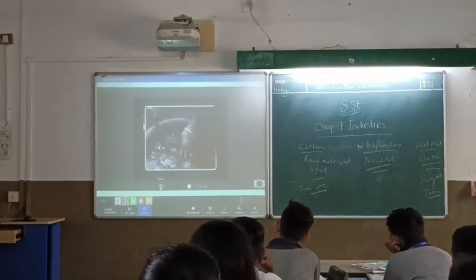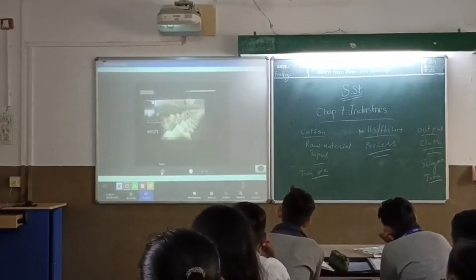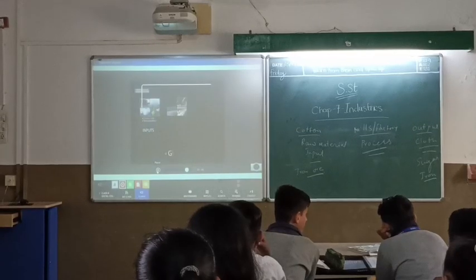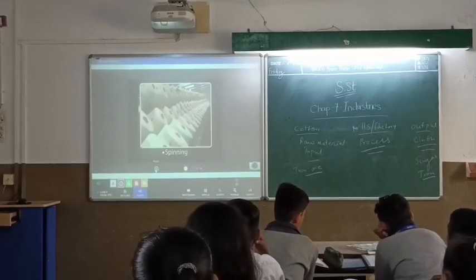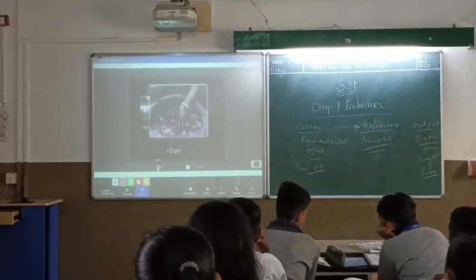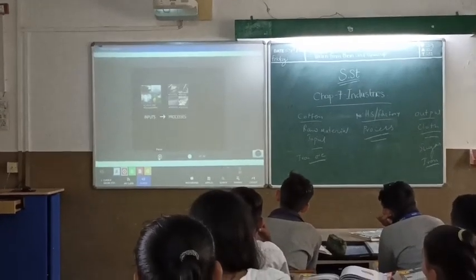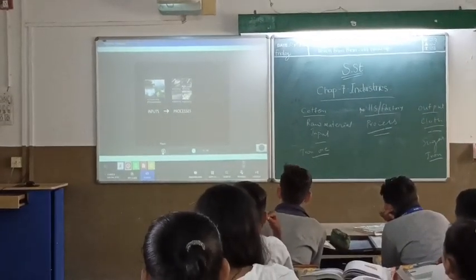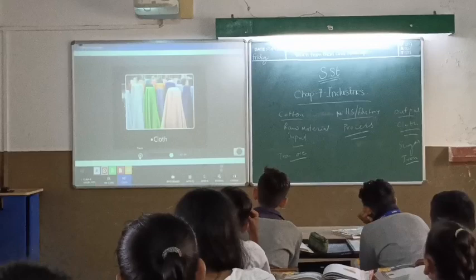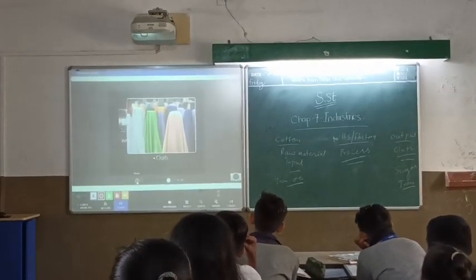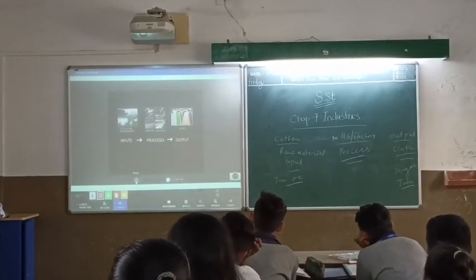The steps involved in converting the raw materials into the finished product, such as ginning, spinning, weaving, and dyeing, are the processes in the making of cloth. The finished product, here the cloth, is called the output.